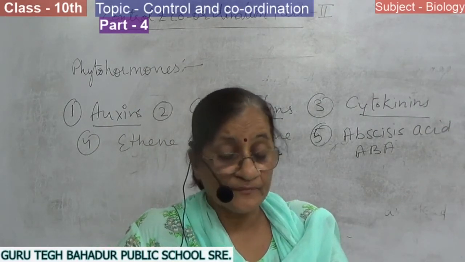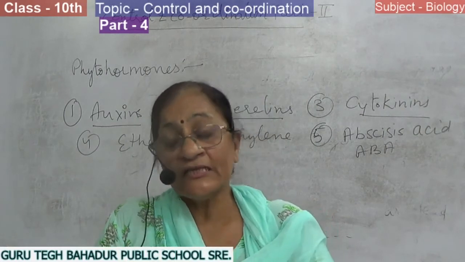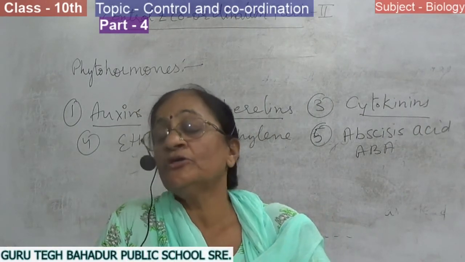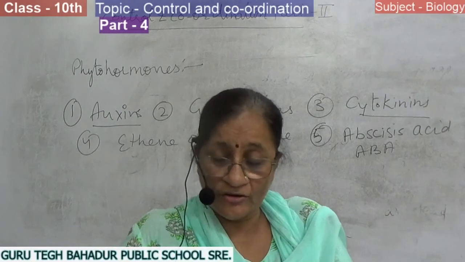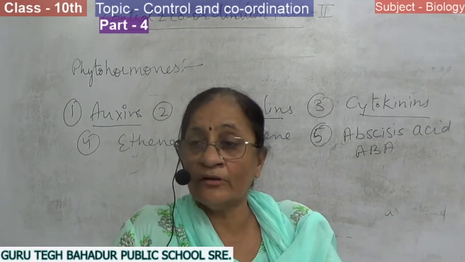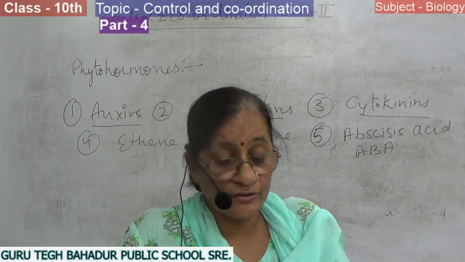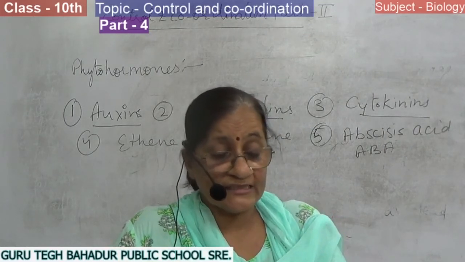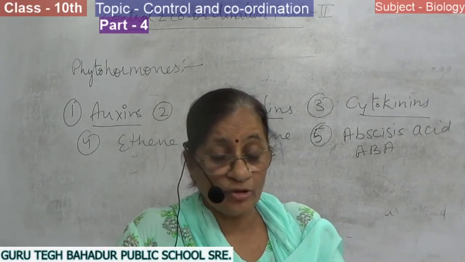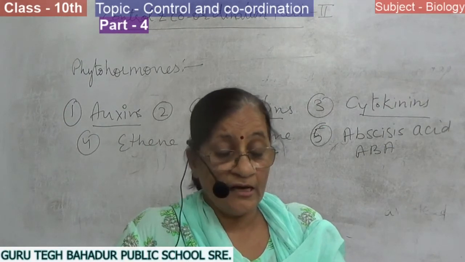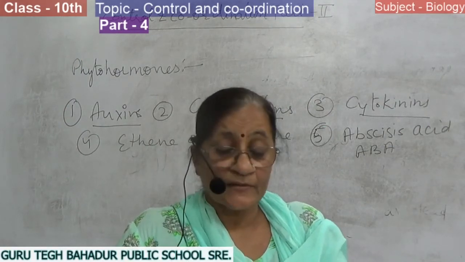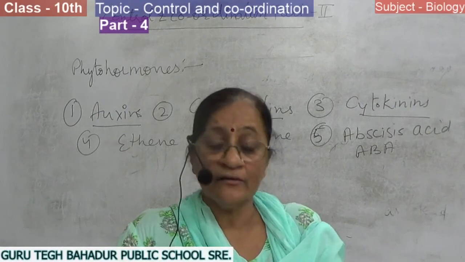Dormancy means they are in a sleeping condition for a long time due to unavailability of minerals or due to any other condition helpful in their growth. So this hormone breaks the dormancy of seed, and seeds can grow faster and early.